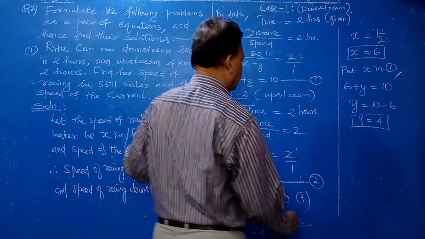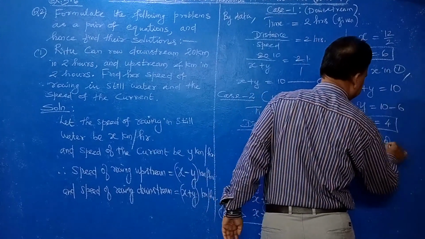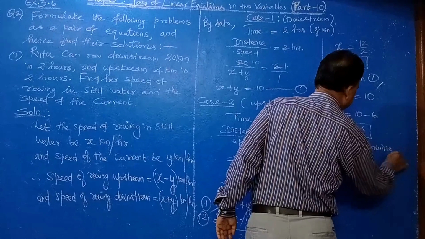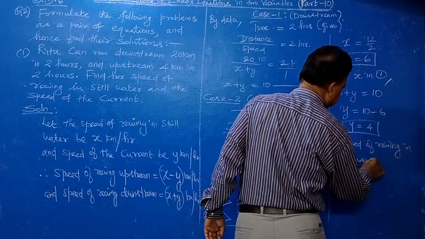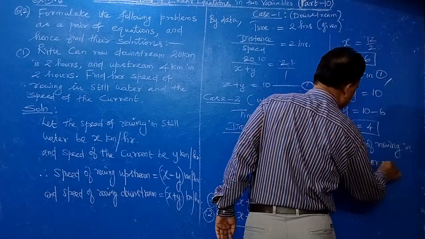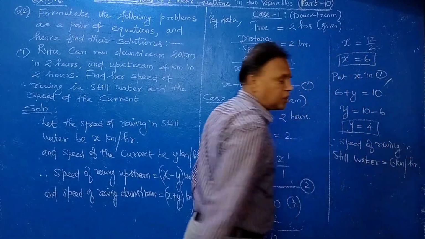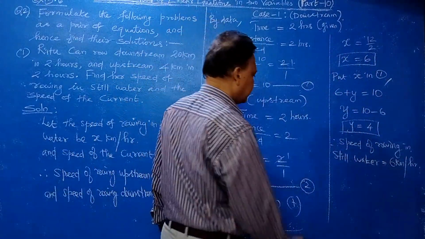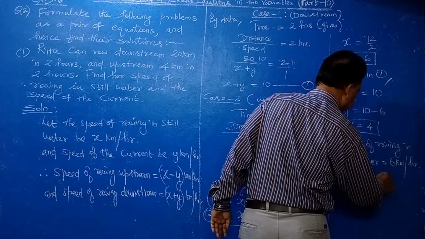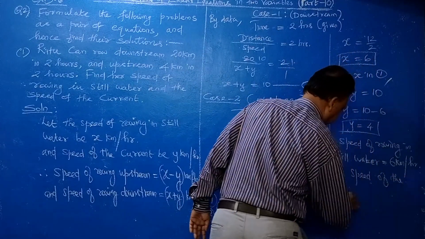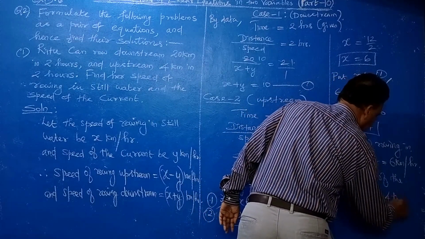Therefore speed of rowing in still water is 6 km per hour, and speed of current is 4 km per hour.